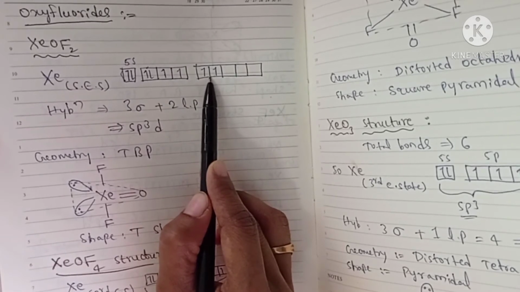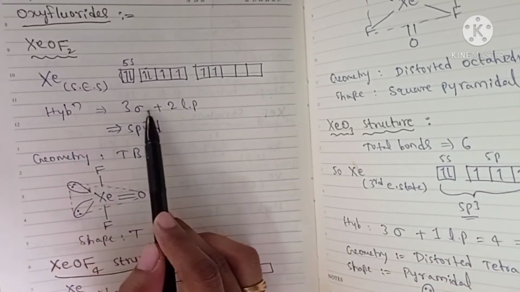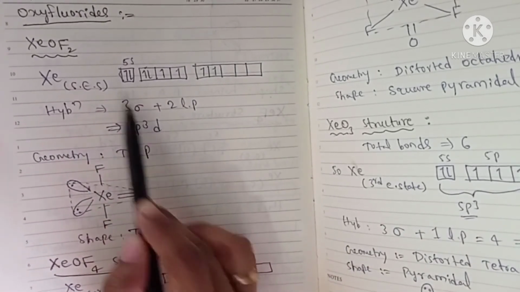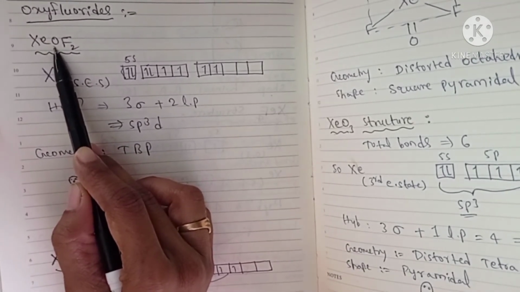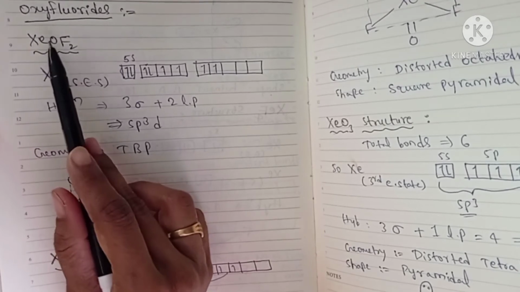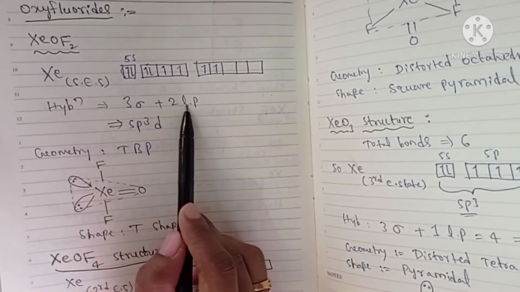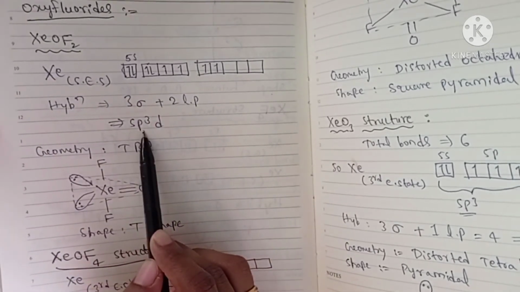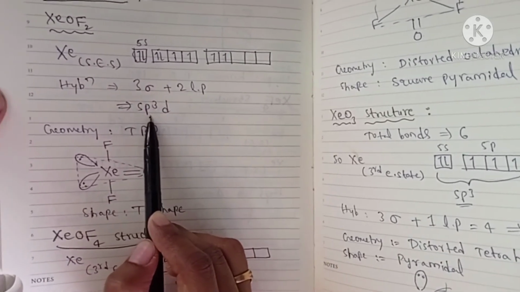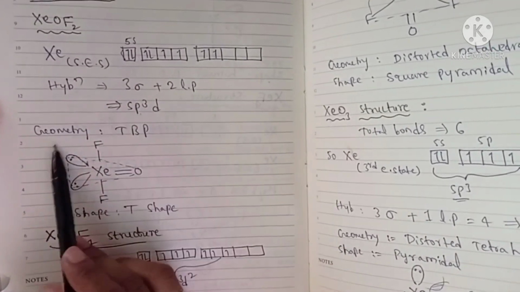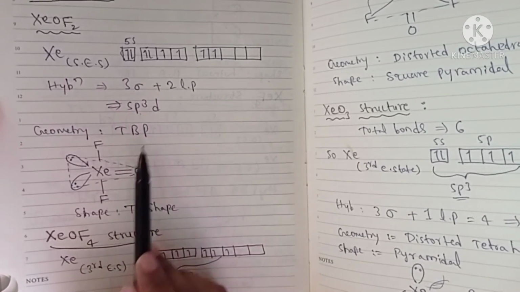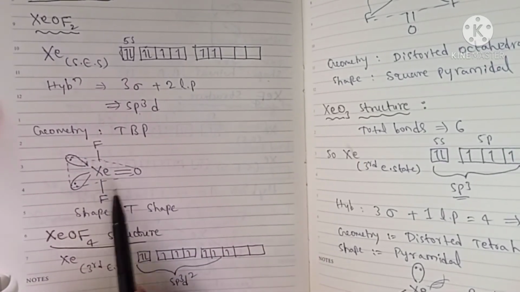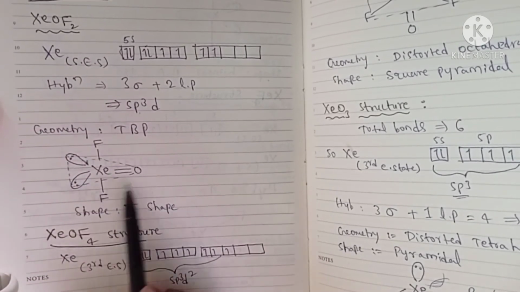It will have 4 unpaired electrons, and hybridization: sigma bonds are 3, because oxygen forms one sigma bond and one pi bond, so 3 sigma bonds and 2 lone pairs. Then hybridization is sp3d according to VSEPR theory, and geometry will be trigonal bipyramidal, and here shape will look like a T-shaped molecule.